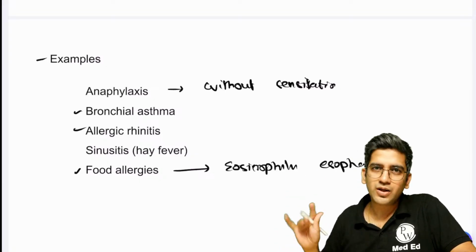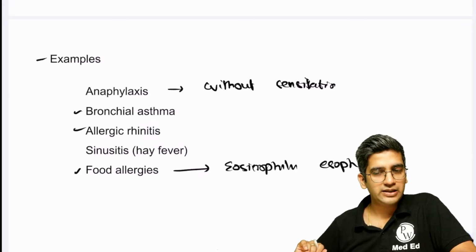You can write a little bit more, but 4-5 examples are more than enough. That's for type 1. Fine. Then let's go to type 2.